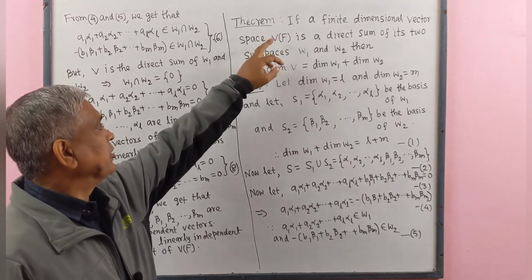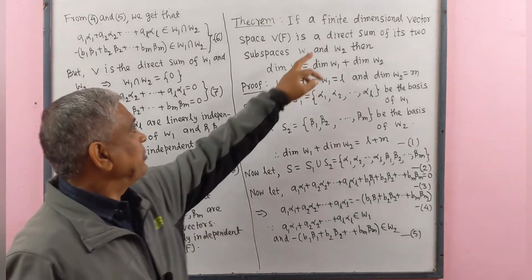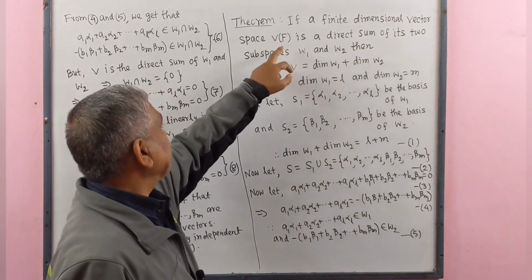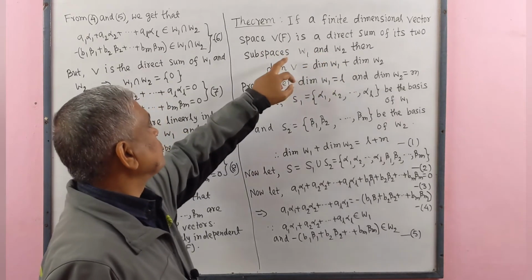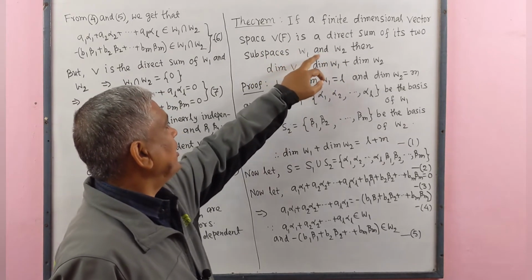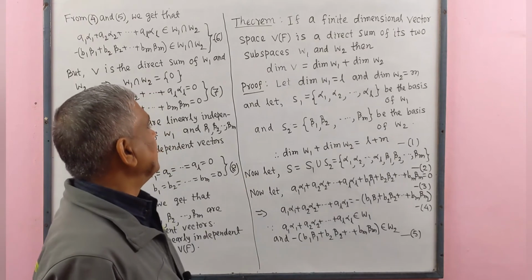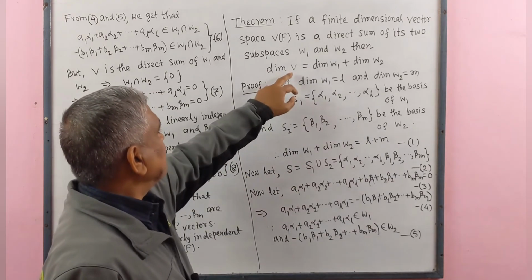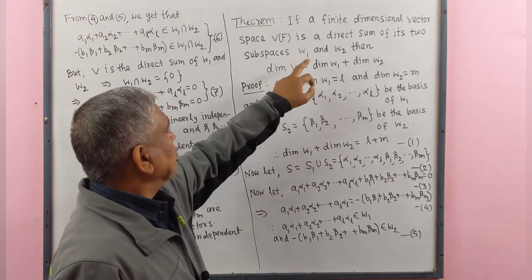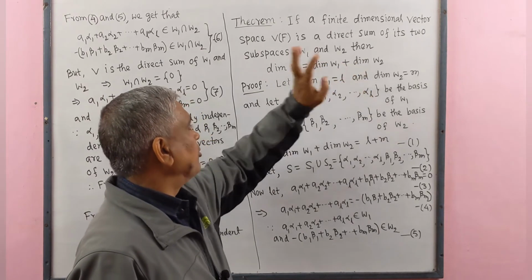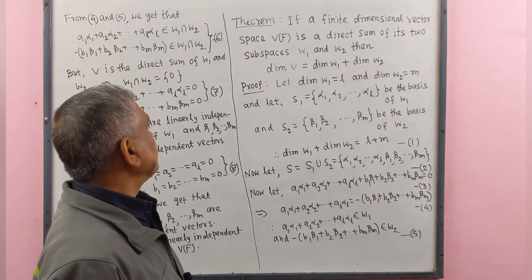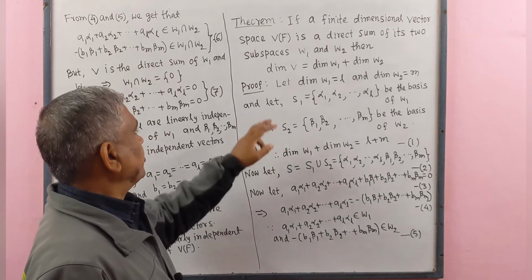Now we prove a theorem. If a finite dimensional vector space V(F) is a direct sum of its two subspaces W1 and W2, then dimension of V equal to dimension of W1 plus dimension of W2. Now we prove this. Proof.